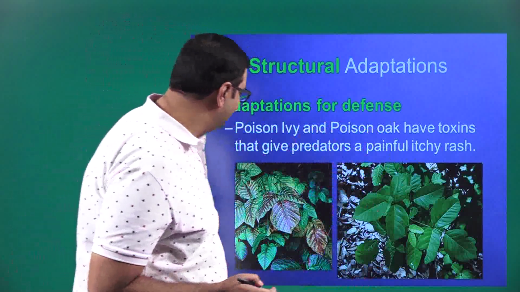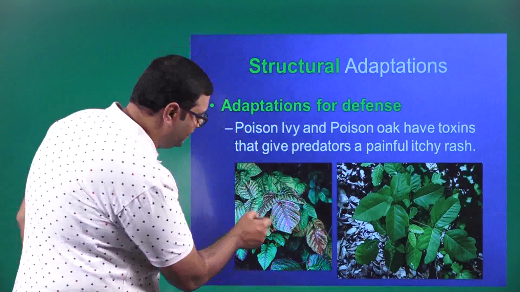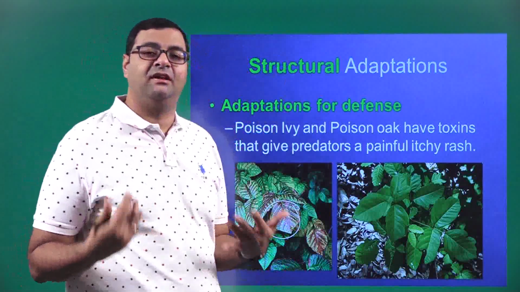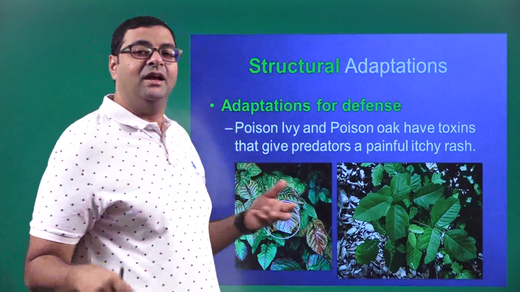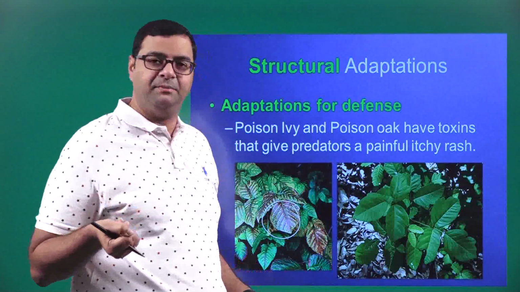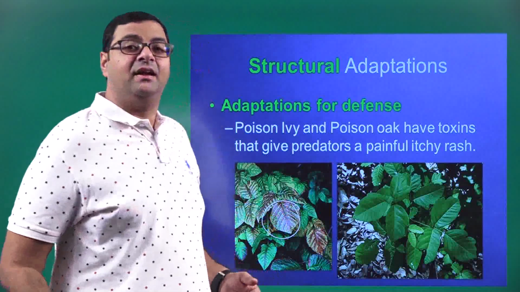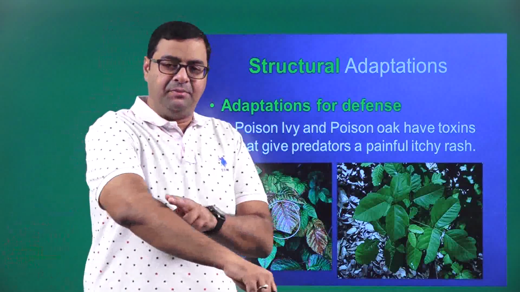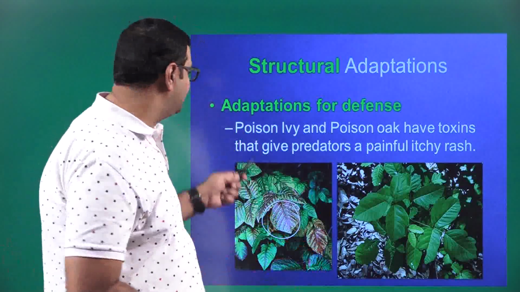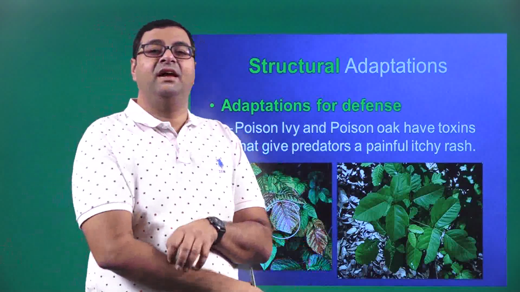Now say for example, if I take this poison ivy, I have also encountered it before, when I was young. One of my friends took that plant and came, and I tried to snatch it from him because it was looking good, very colorful. Now what he did, he just rubbed that leaf on my hand like this. When he started rubbing it, my hand started itching a lot. It developed red rashes. Now why is that?